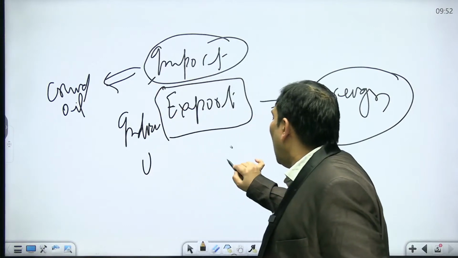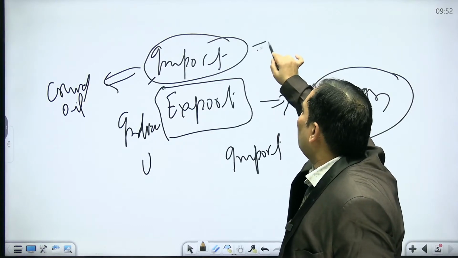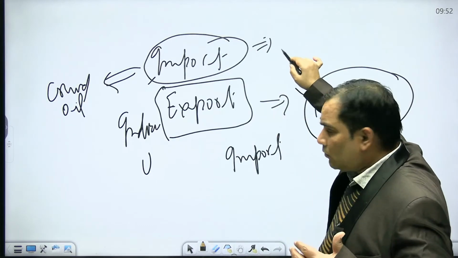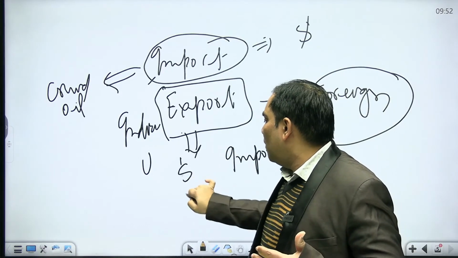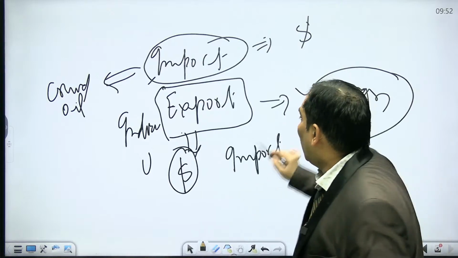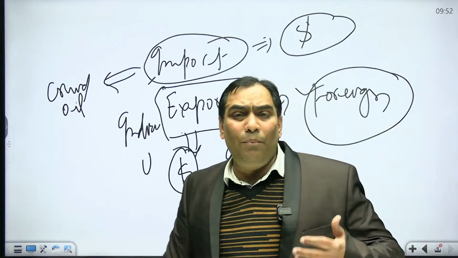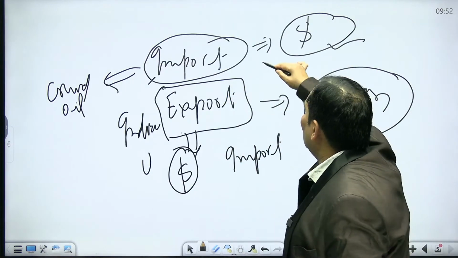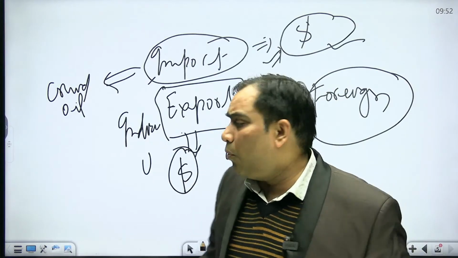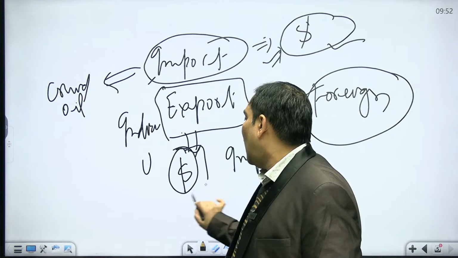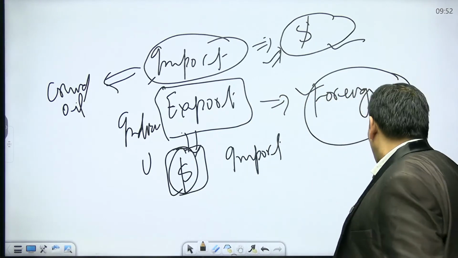So when we import, please be very clear, for imports we have to pay in dollars, and through exports we will earn dollars. For imports we have to settle the payment in dollars because it is an internationally acceptable currency, and while we are making exports we will get the dollars. So how are they going to give financial assistance?